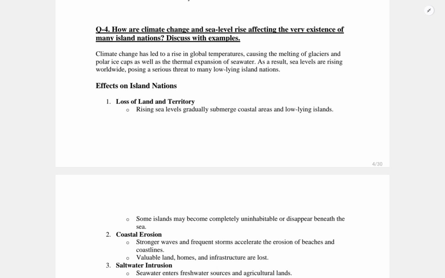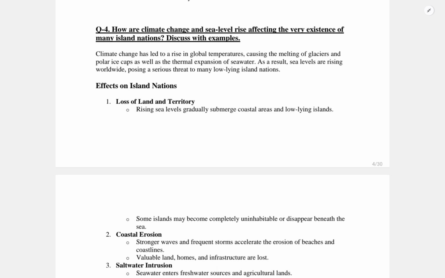Before I get into the answer directly, the basics would be that we have seen so many island nations, and their main income source is remittances or tourism. Most of the island nations get revenue from a tourism model, and if sea level rises, it will directly affect their tourism sector and decrease the number of tourists, which will affect their revenue model. So let's get into it.